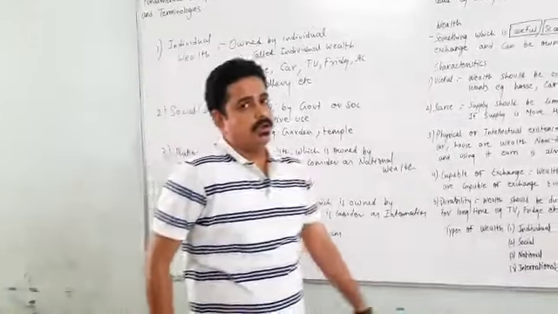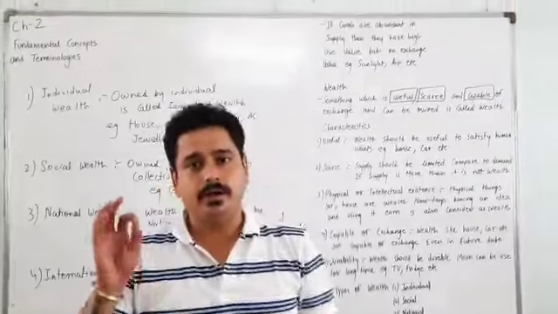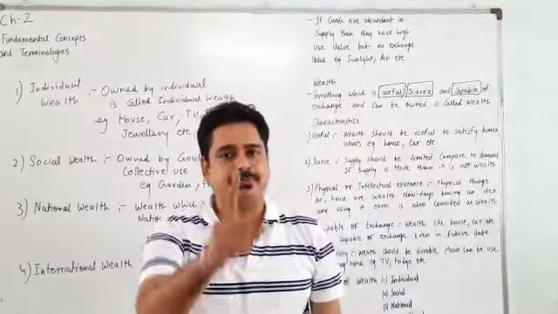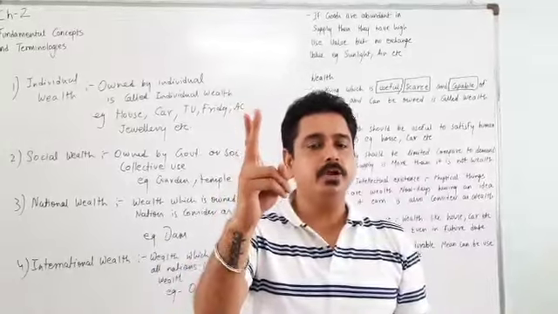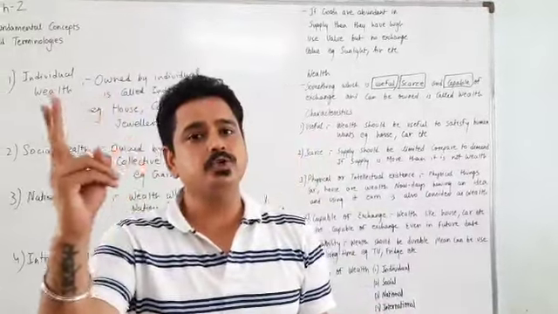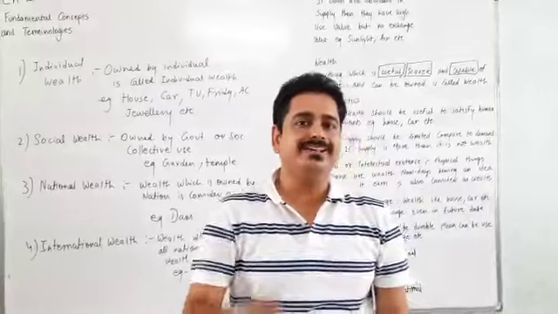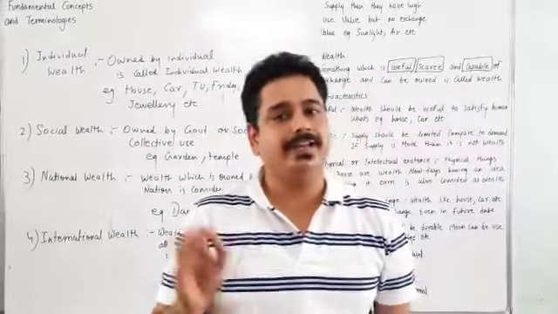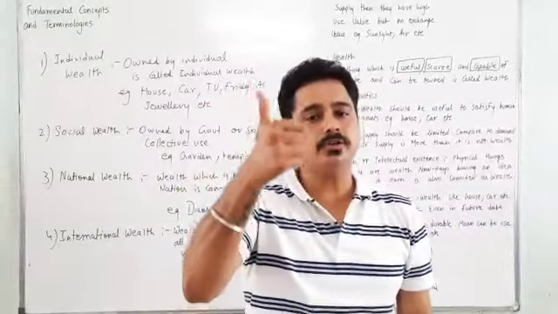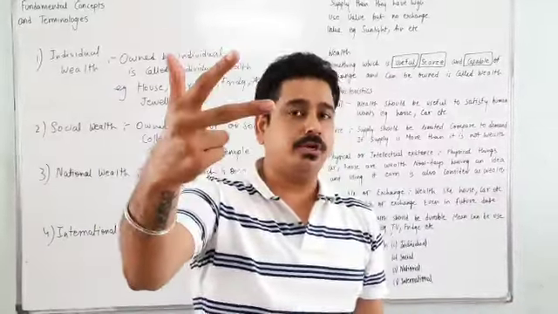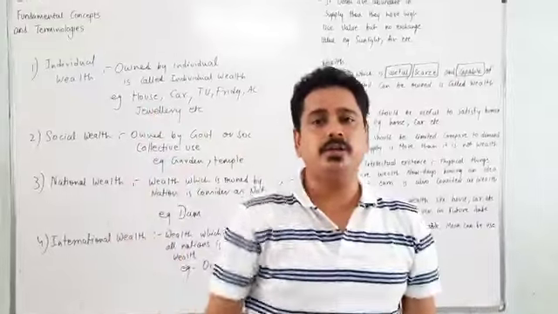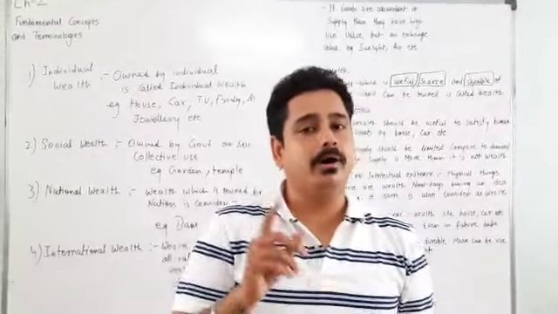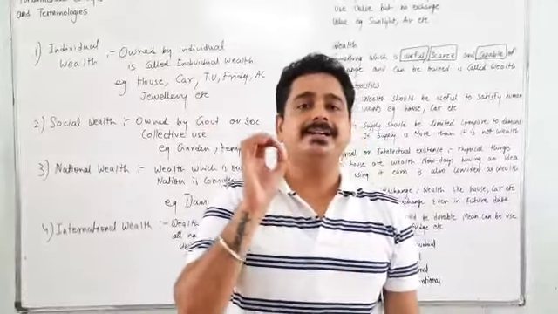Now students, today we have learned about different terminologies. First is price, second is value, in which two parts, use value and exchange value. Then we learned about wealth and its characteristics, then types of wealth: individual wealth, social wealth, national wealth and international wealth. In the next class we are going to learn about goods and its types.